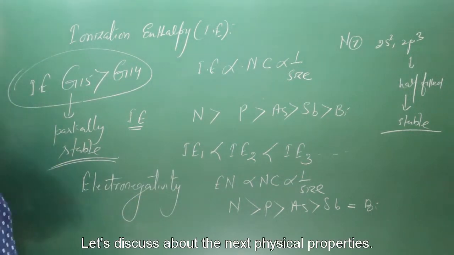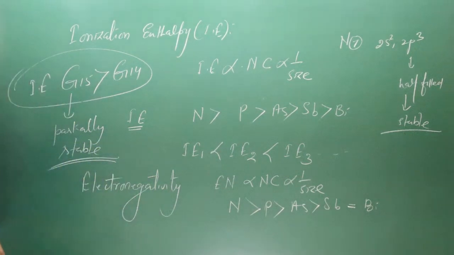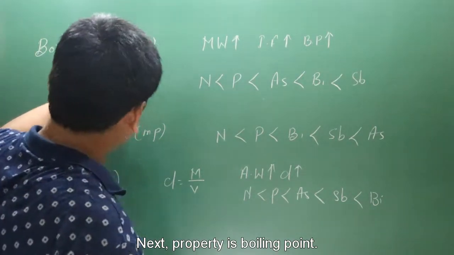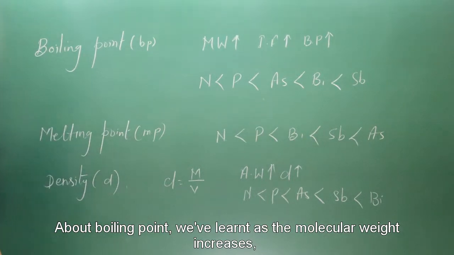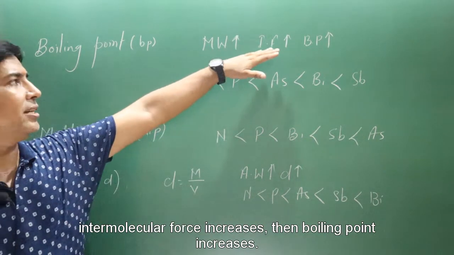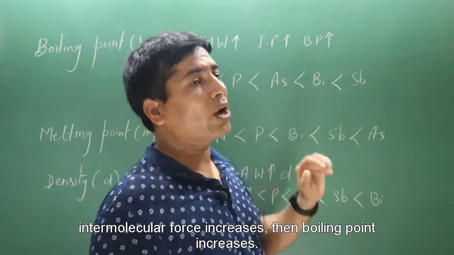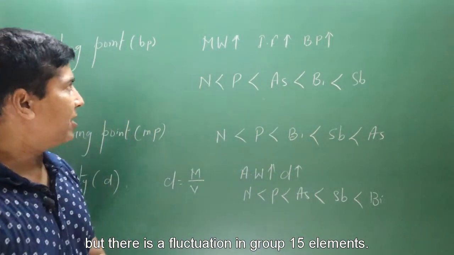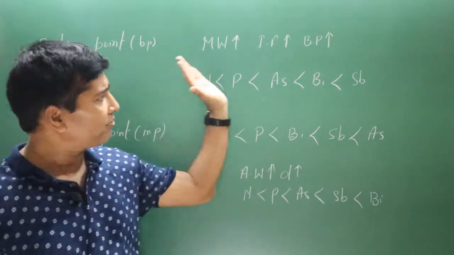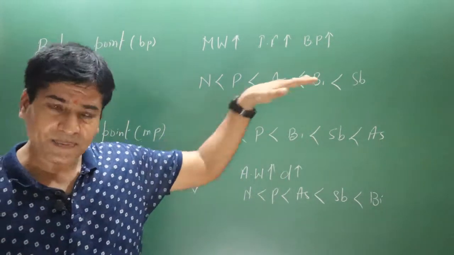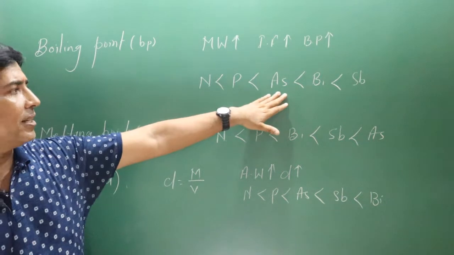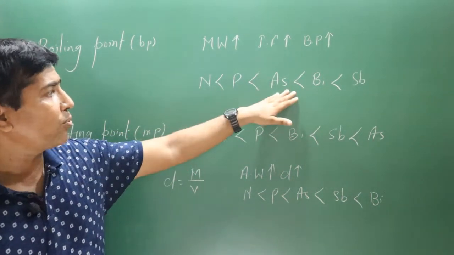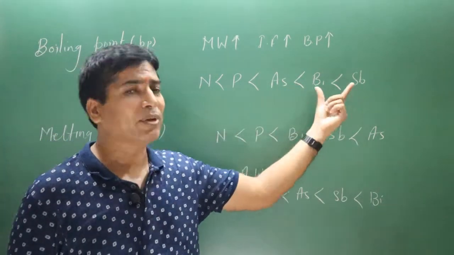Now let's discuss the next physical property. Next property is boiling point. About the boiling point we have learned in general, as the molecular weight increases, intermolecular force increases and then boiling point increases. Okay, but there is a fluctuation in group 15 elements. If you move in this order, nitrogen, phosphorus, arsenic, atomic number is increasing, atomic weight is also increasing. You can see boiling point is also increasing, but here we have a fluctuation.